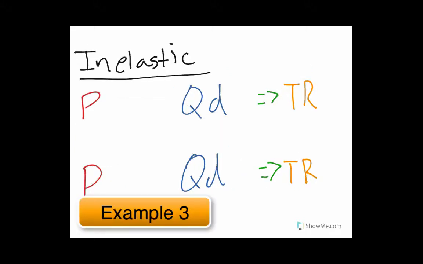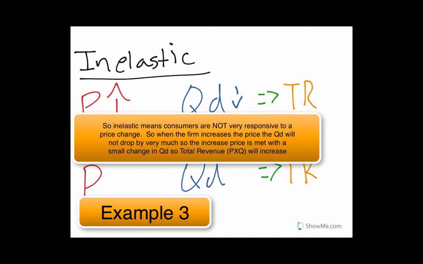Now we're going to look at a firm, and if we know that their good is fairly inelastic, we're going to see what's going to happen to the total revenue. So let's say the price goes up, right? But we know that since it's inelastic, the quantity demanded hardly goes down. It's not a huge impact because, again, it is inelastic. So what will happen is the total revenue will actually go up.